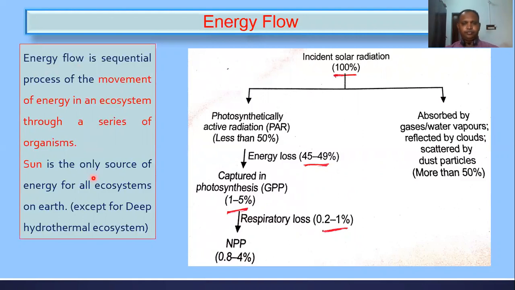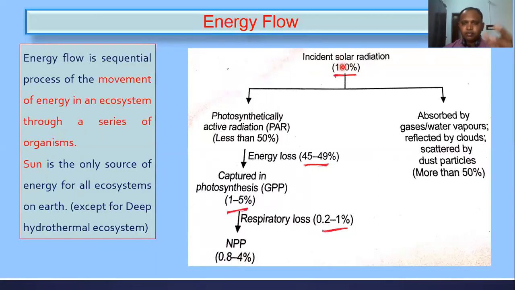And whatever the ecosystem may be, the sun is the source for all ecosystems except the deep hydrothermal ecosystem. For all remaining ecosystems, the sun is the only and sole source of energy, right? Keep it in mind, only one exception is the deep hydrothermal ecosystem. And look at this flow chart here, how the energy is flowing. You are getting 100% solar radiation from the sun. That is the incident solar radiation from the sun, 100%, right?